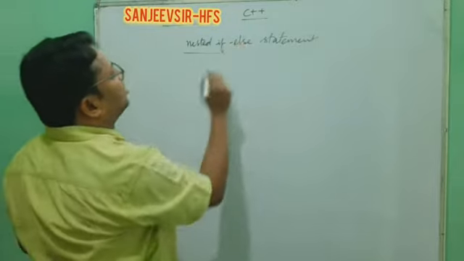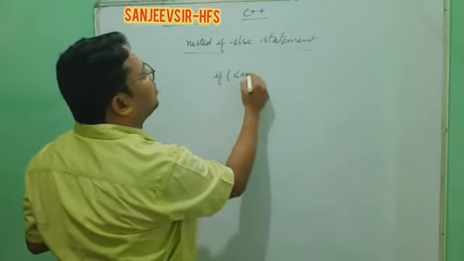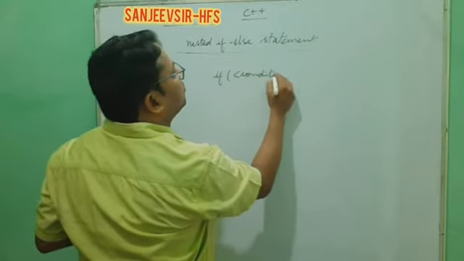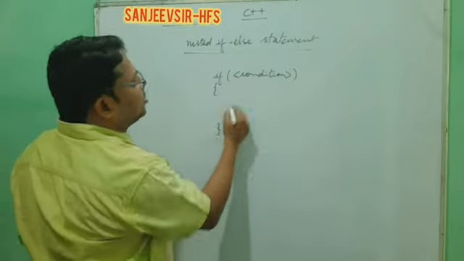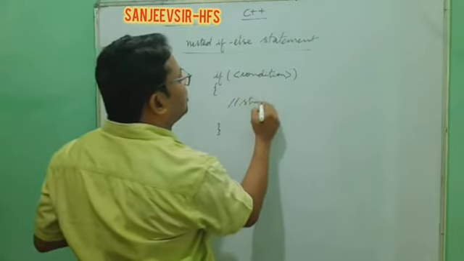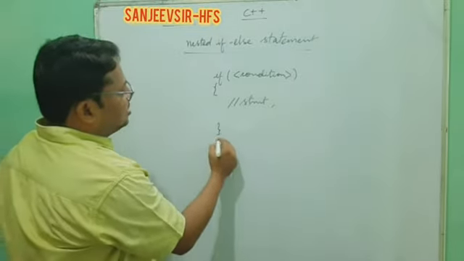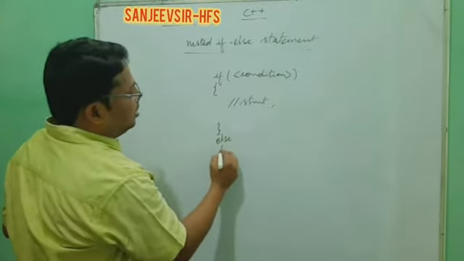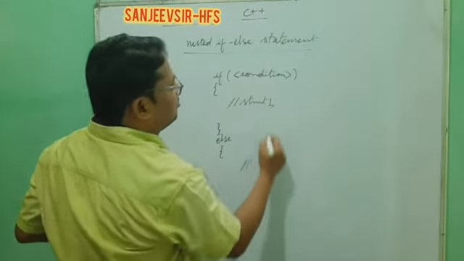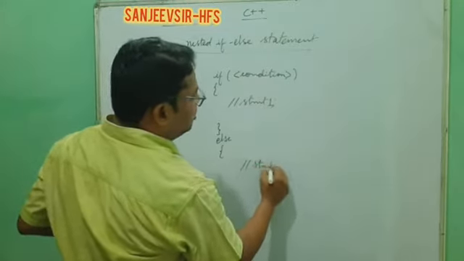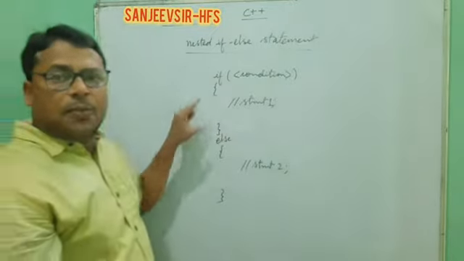In an if-else statement, we put a condition, and when the condition is true, it executes the statement written inside the if. Else means that when the condition is false, another statement and another operation will execute. This is statement 2. This is if-else.